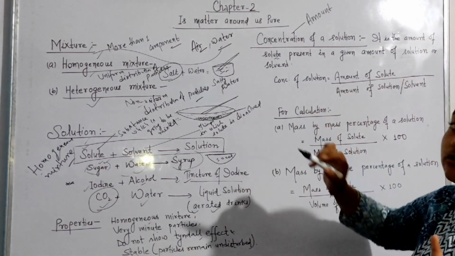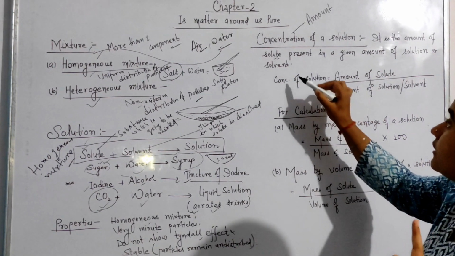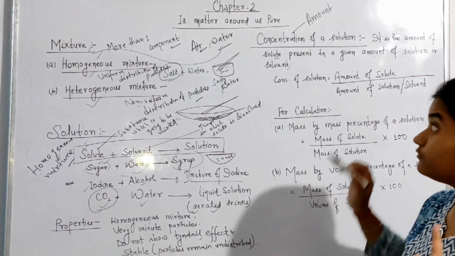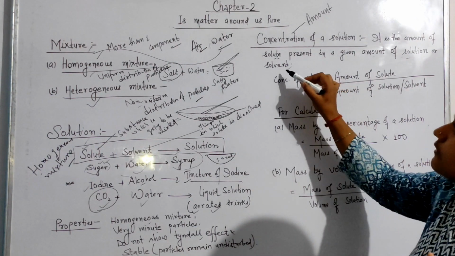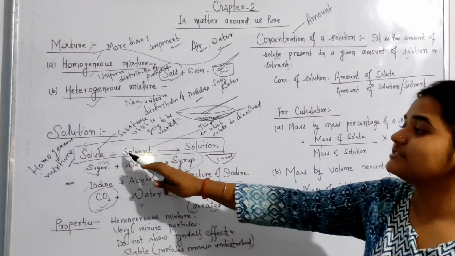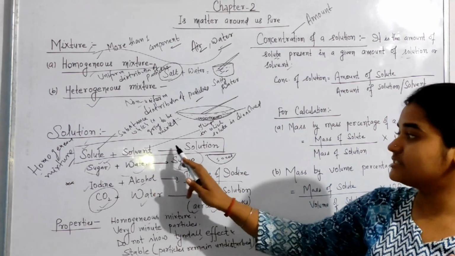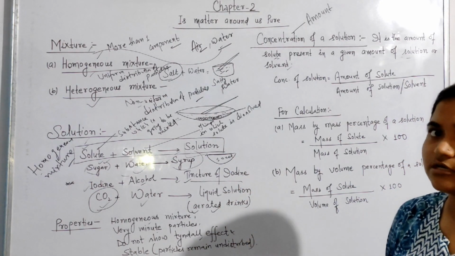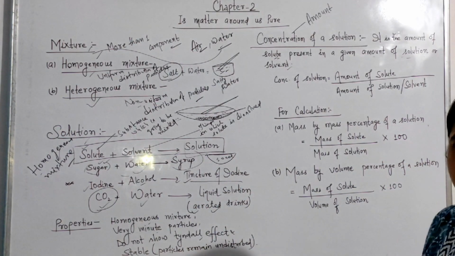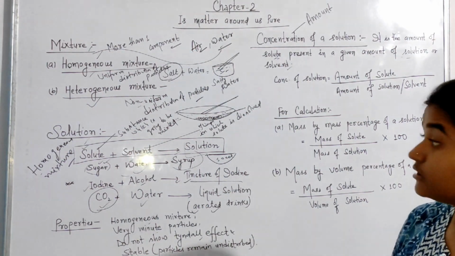Why solution or solvent? Keep in mind, here we can use solvent also, we can use solution also. Don't be confused. Why? Because whenever we mix the solute in the solvent, it gives us the solution, but obviously it is in liquid form, right? So that is also a solution. Clear? And that is also a solvent.